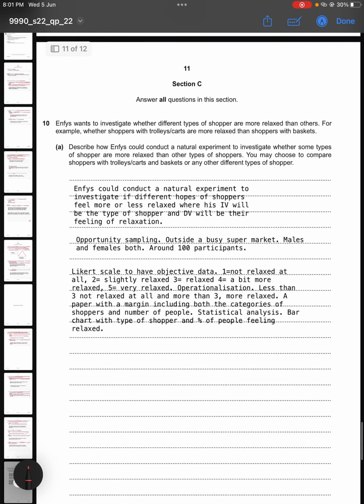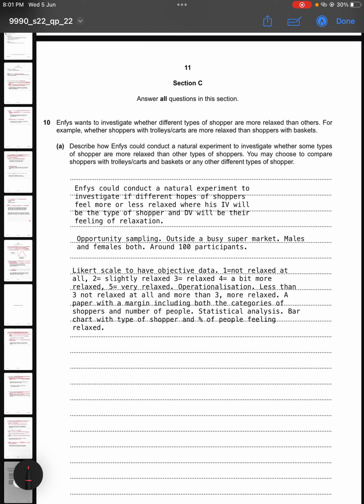Now, question number 10 says NFIS wants to investigate whether different types of shoppers are more relaxed than others. For example, whether shoppers with trolleys or carts are more relaxed than shoppers with baskets. Describe how NFIS could conduct a natural experiment to investigate whether some types of shoppers are more relaxed than other types of shoppers. You may choose to compare shoppers with trolley carts and baskets or any other different type of shopper, but I have chosen trolleys and baskets only.